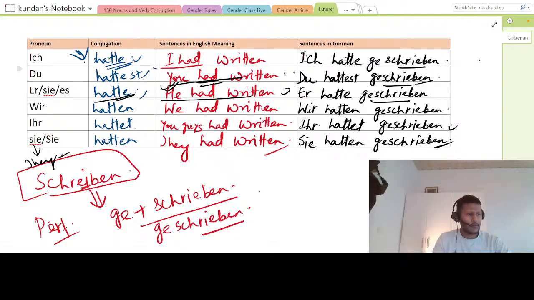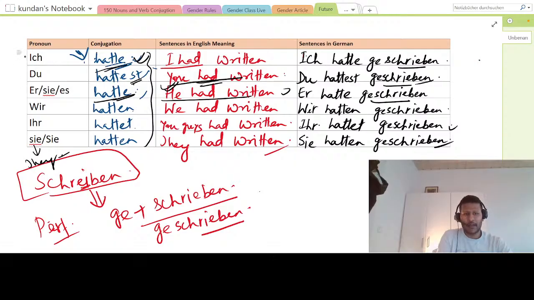If you have any doubt, feel free to ping in the chat and I will be more than glad to explain again. Okay, so you have to just remember the conjugation, which we already saw the technique how to remember. So ich hatte. This if you know, then the remaining you know already. Just put st. So du hattest, you had.